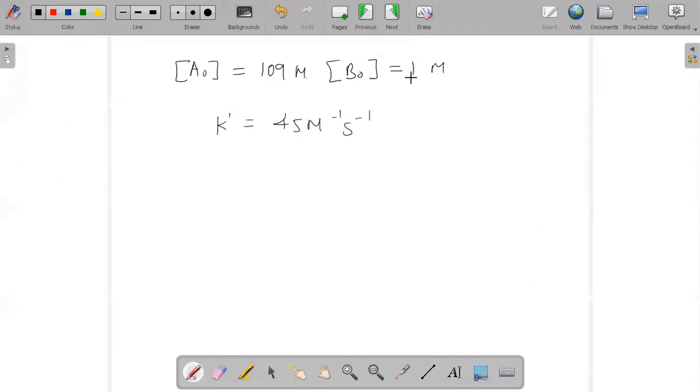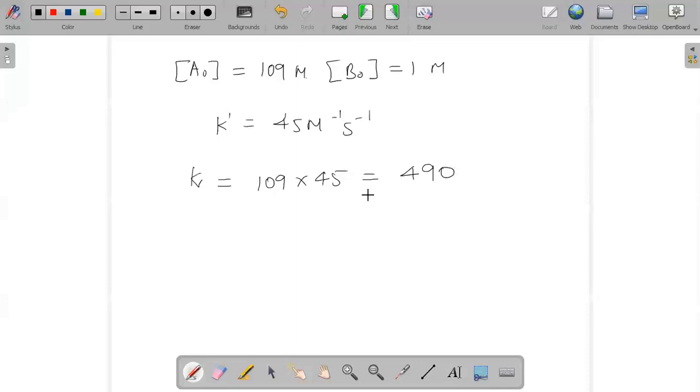When we look at this, we say that your A naught value is greater than B naught. That means you can say that it is a pseudo first order reaction, and when we multiply with the K value, that is A naught into K, it will help us to find out your K value. So we can say 10^9 into 45, which will approximately be equal to 490.